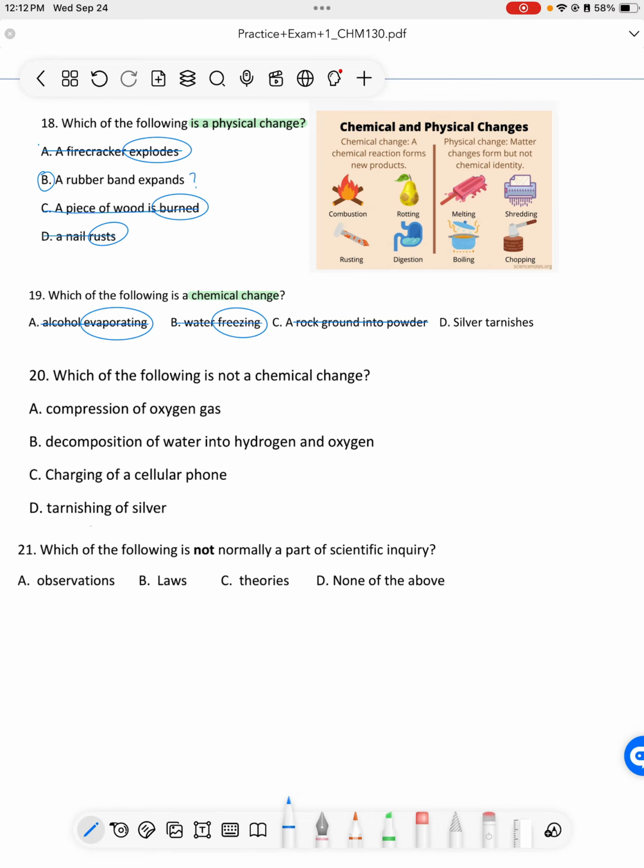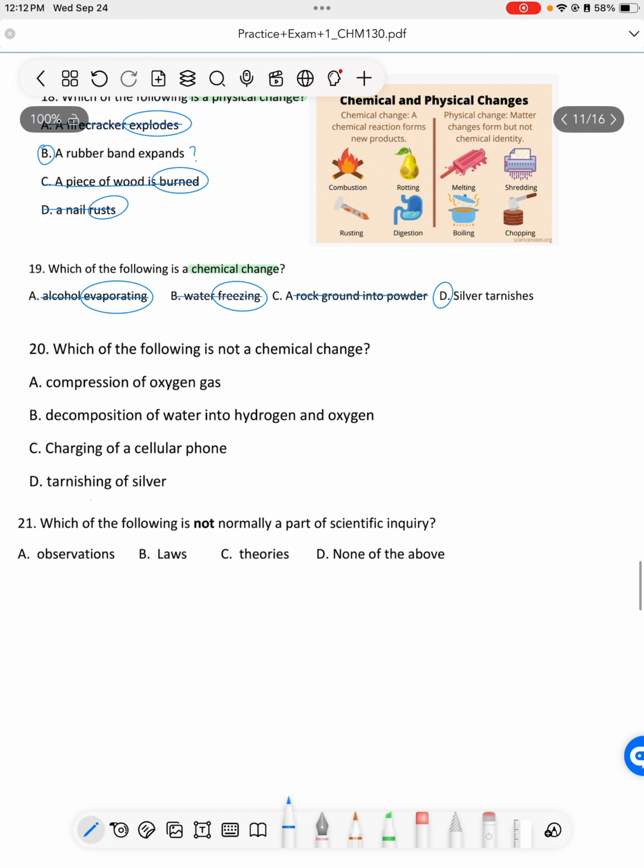So that leaves us with silver tarnishing. And remember up here when I talked about rust and burned and explodes, all of those are key words to tell you it's a chemical change. Same for tarnish. Tarnish is a chemical change.